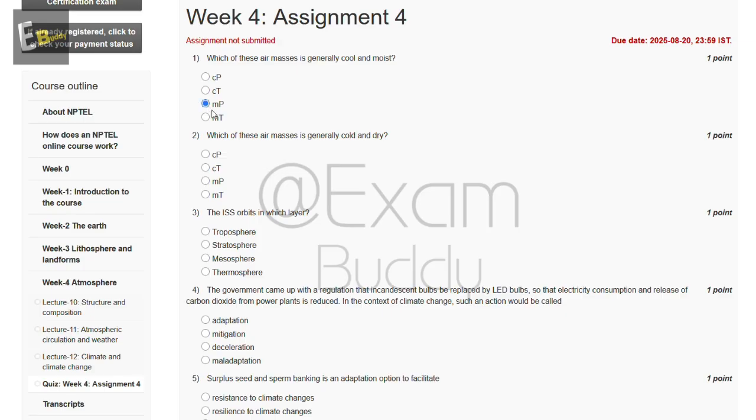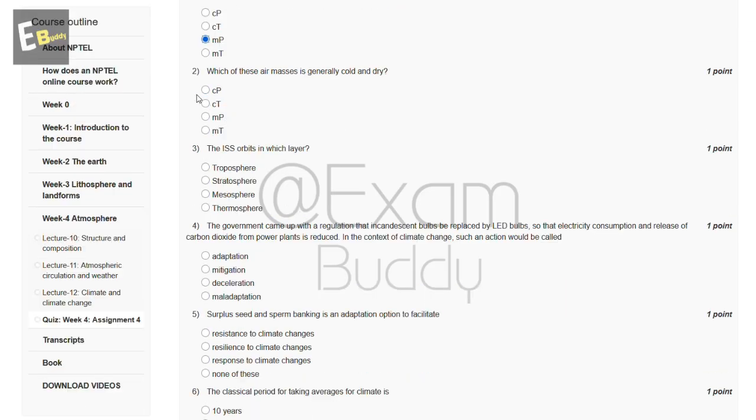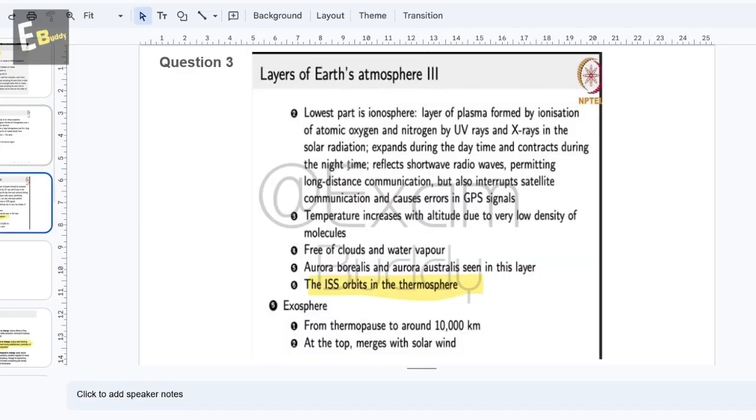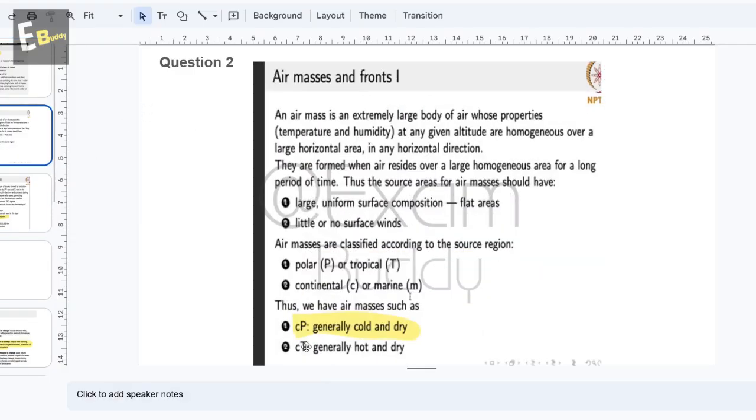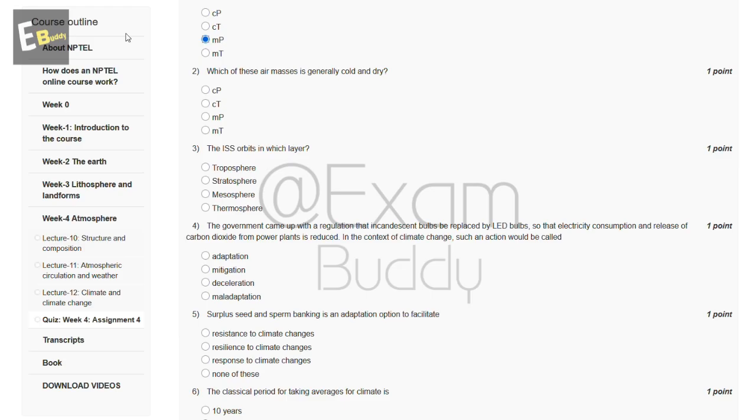Now the second question is, which of these air masses is generally cold and dry? The options are CP, CT, MP, MT. Now let's check the answer of our second question. CP is generally cold and dry. So the answer of our second question is A, CP.